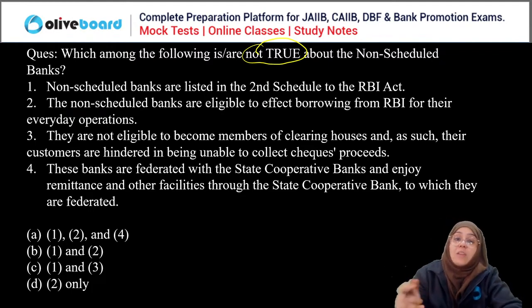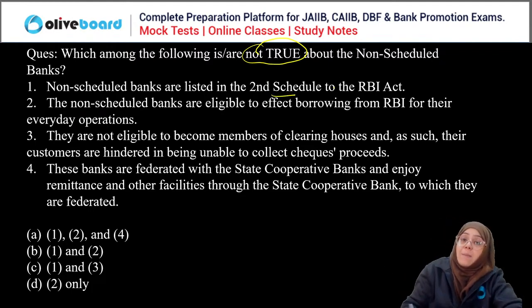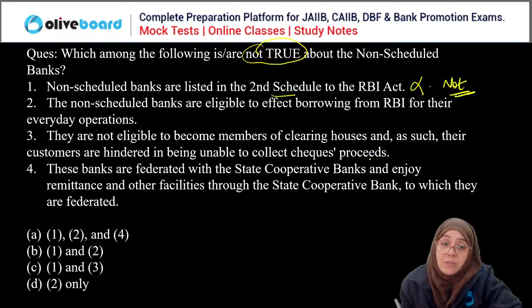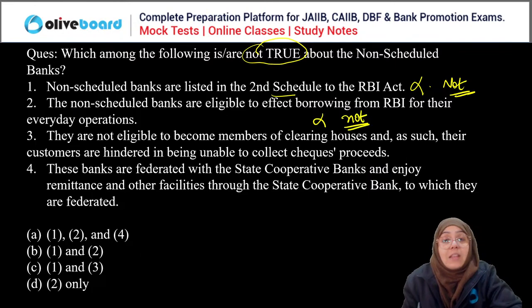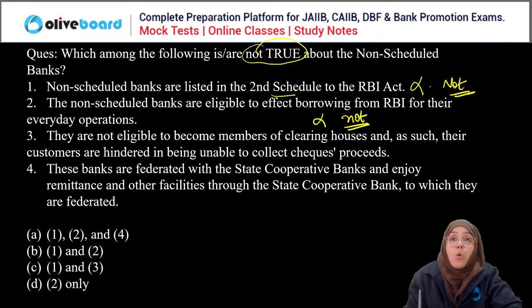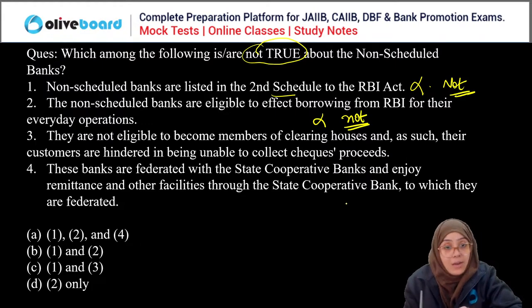First of all, non-scheduled banks are listed in the second schedule of RBI Act. False. These are not listed in the second schedule of RBI Act 1934. The non-scheduled banks are not eligible to borrow from RBI for their everyday operation. They are eligible to borrow only in specific conditions, right?